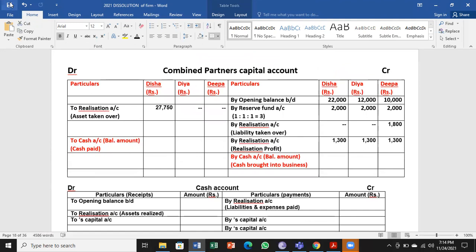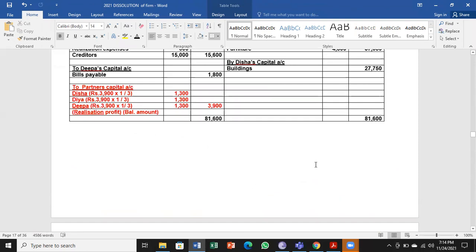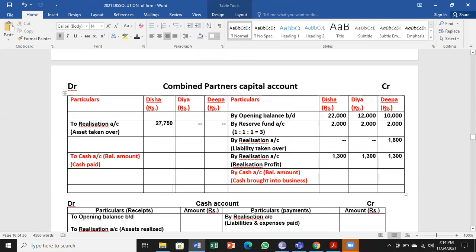Now we have to go for balancing carefully. So which side is more, we have to see. For example, Disha, if you glance here, it is around 24,000 something. But here we have 27,750. So we have to go for balancing on the total on the debit side, then balancing 27,750. That means his capital is less, asset taken over is more. So 27,750 minus the debit entries, which we have to do.